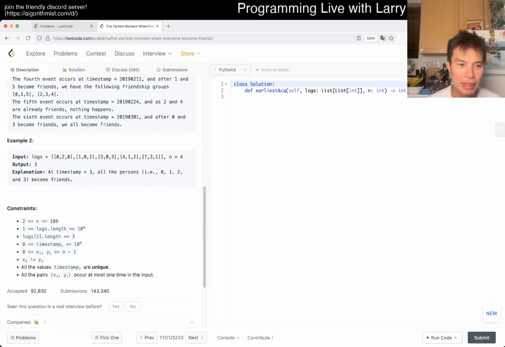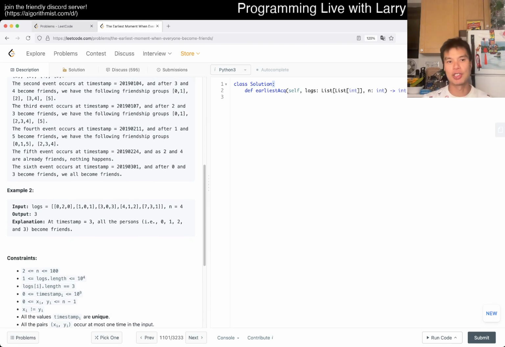I think this is basically, n is 100, so you can actually do whatever you like, but this is basically two problems. One is just sorting, and sorting is pretty easy. Just sort by the logs, right? And the other is, you're given edges at certain timestamps, and at that timestamp you try to figure out whether the graph is fully connected, right? So it's a graph problem, a connected components problem.